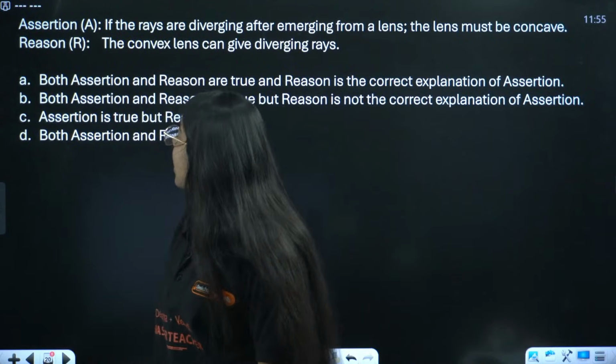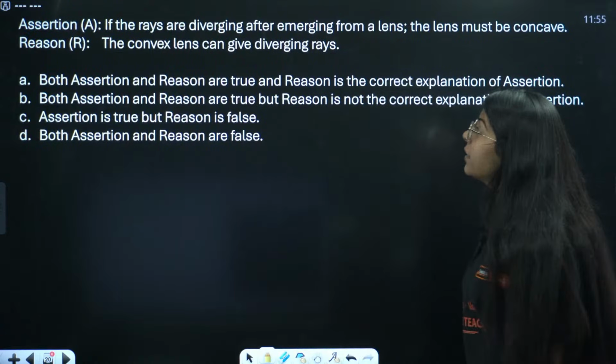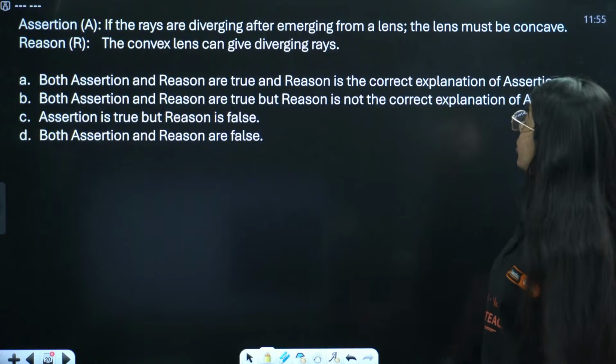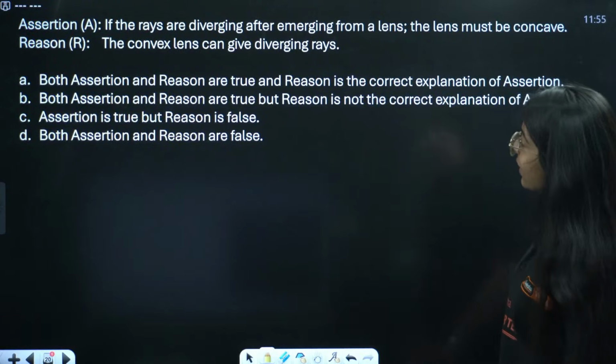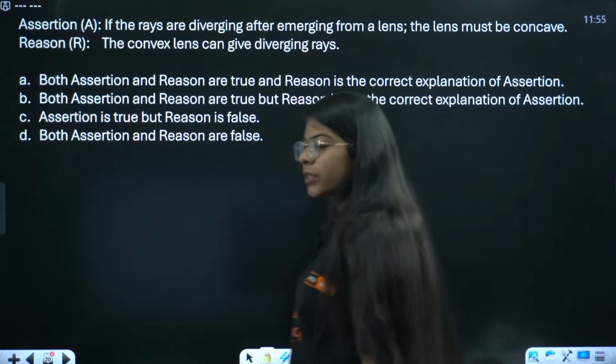Next question we have, if the rays are diverging after emerging from a lens, the lens must be concave. The convex lens can give diverging rays. What is the answer?